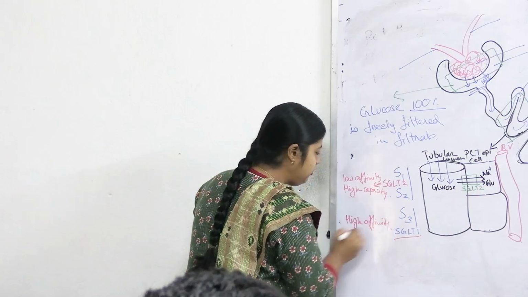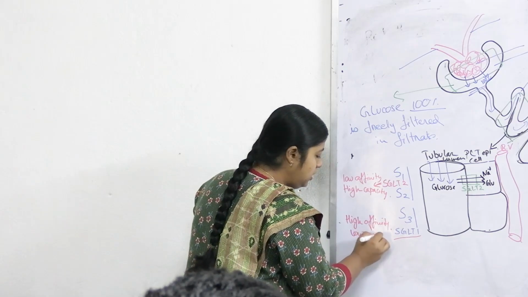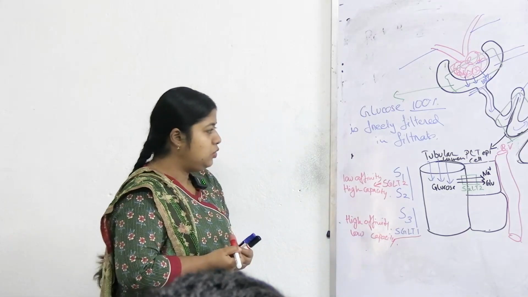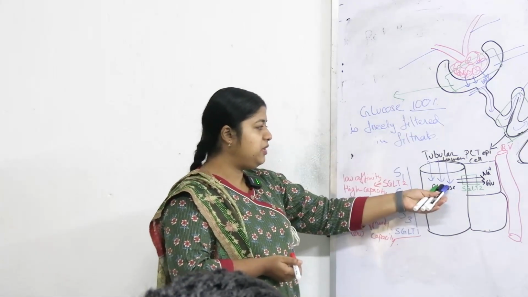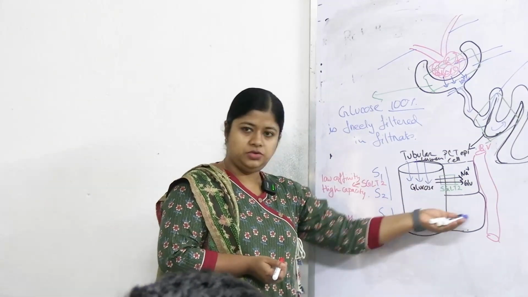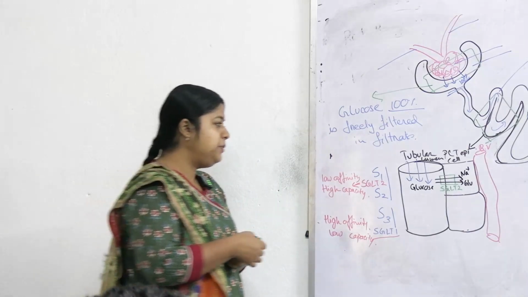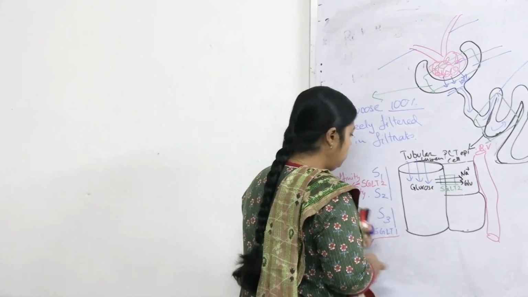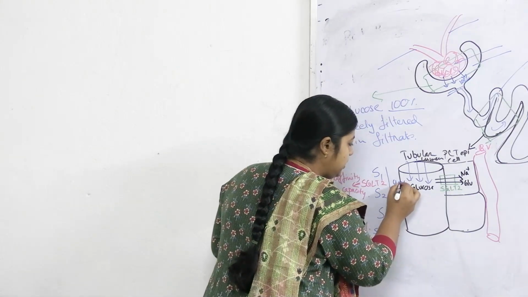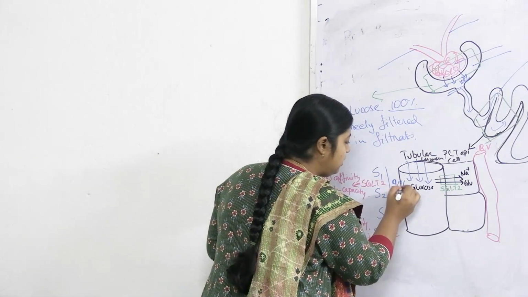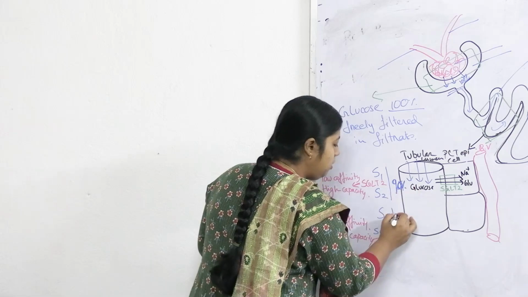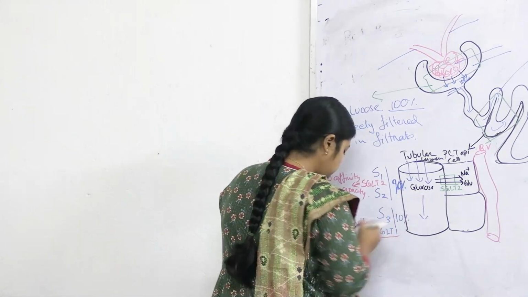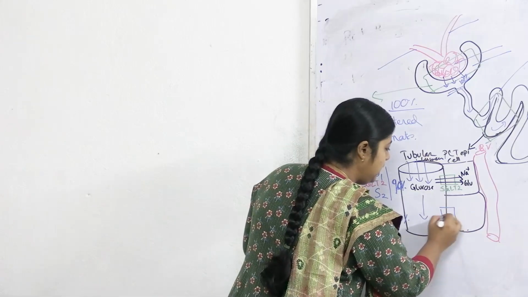It has high affinity for glucose, but it has a low capacity. So what happens whenever the glucose load comes just from the filtrate, most of the glucose is transported by SGLT2. So in S1, S2, 90% of the filtered glucose is reabsorbed, whereas the rest of the 10% is reabsorbed in S3.